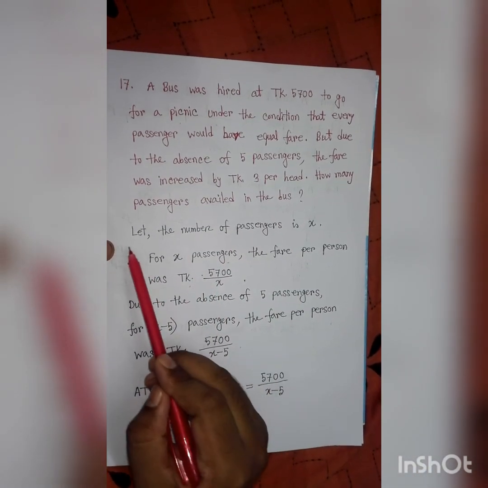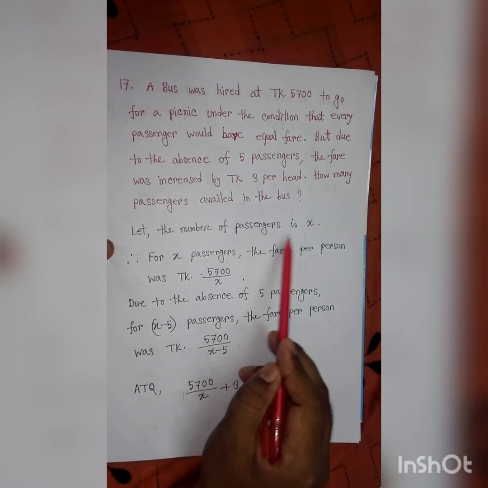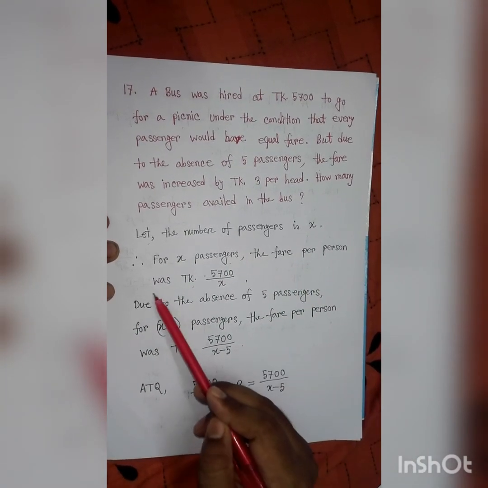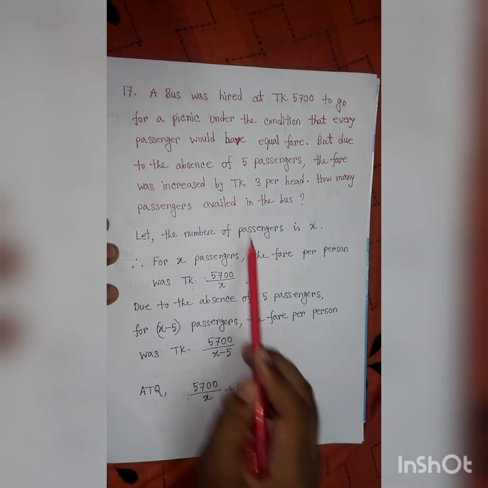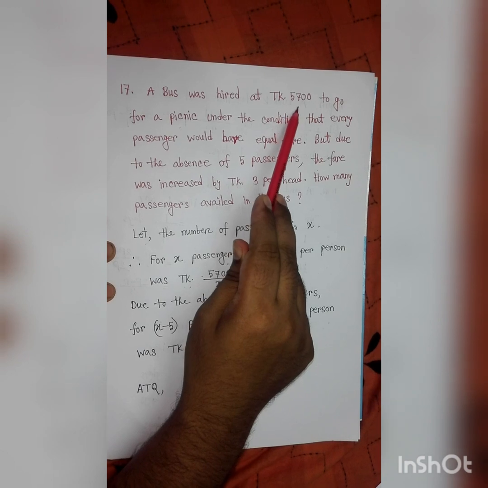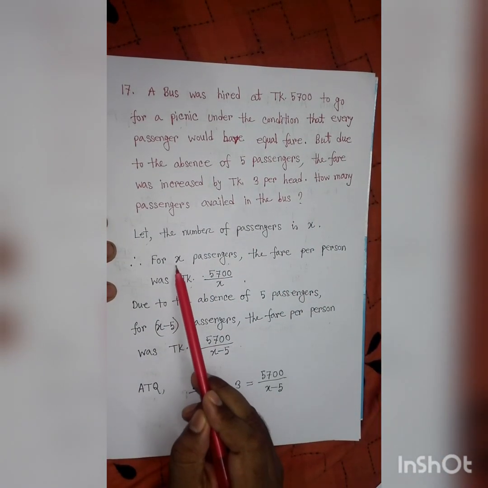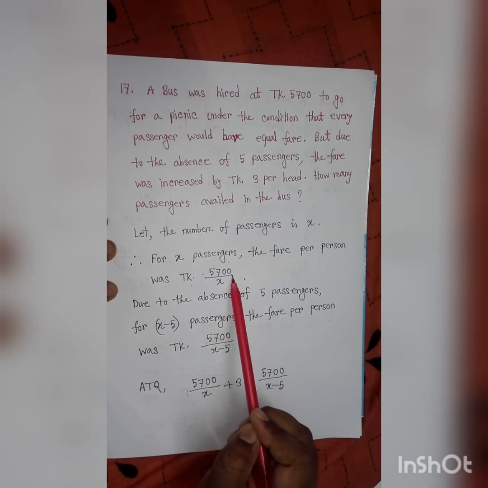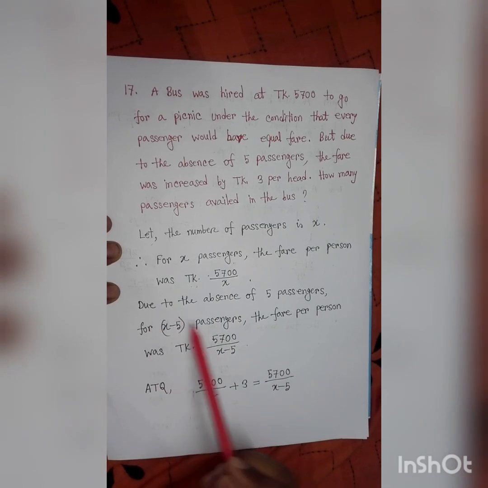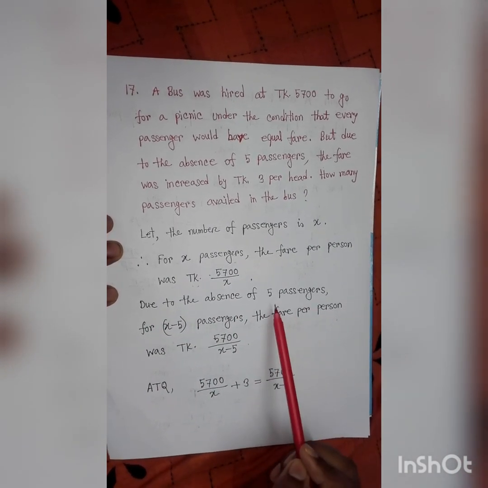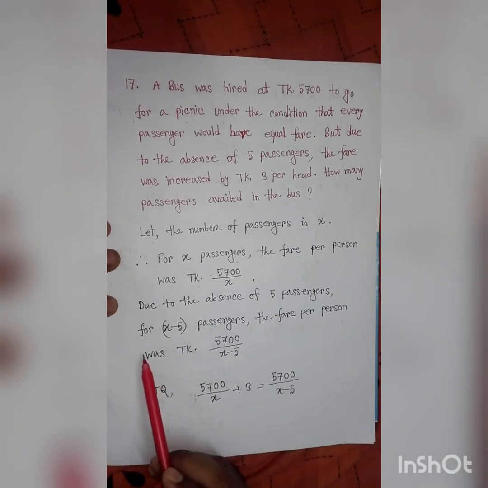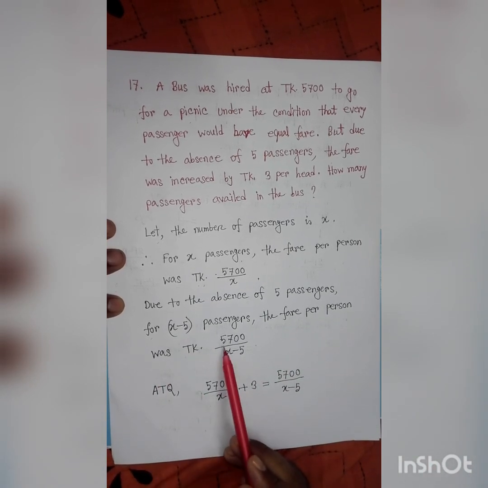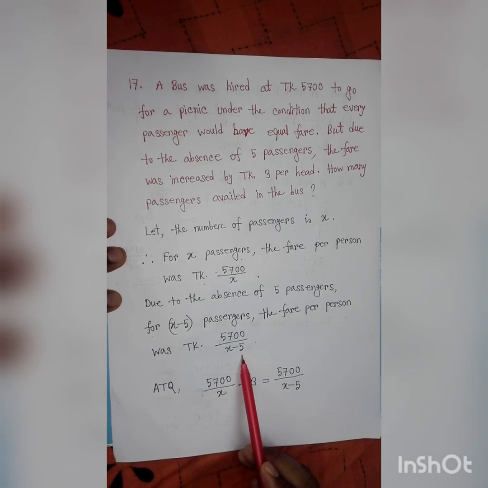Let the number of passengers be X. So for X passengers, the fare per person was Taka... Here the total price is 5,700 Taka and the total number of passengers is X. So the fare per person was Taka 5,700 by X. Due to the absence of 5 passengers, the total passengers become X minus 5. So for X minus 5 passengers, the fare per person was Taka 5,700 by X minus 5.